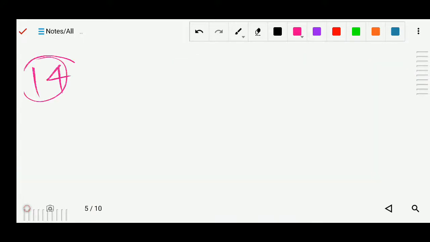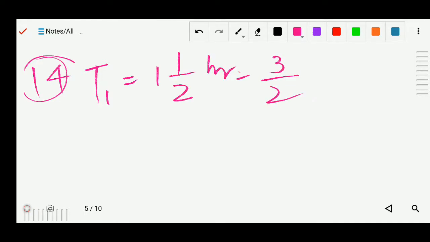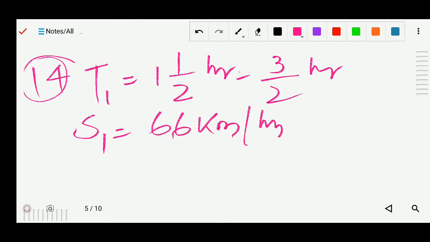In this question, first of all, time is given, so we can assume t1, time 1. t1 is 3/2 hours. Speed is given, I assume it is s1, speed 1, which is 66 km per hour. Now we can find the distance 1, d1.